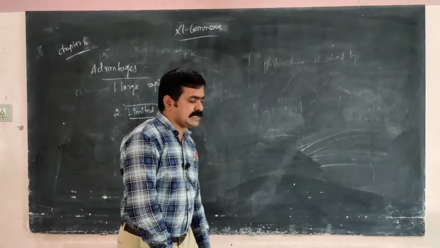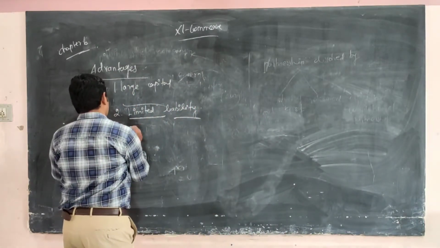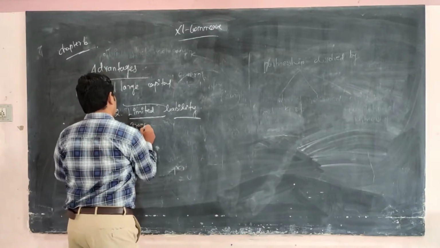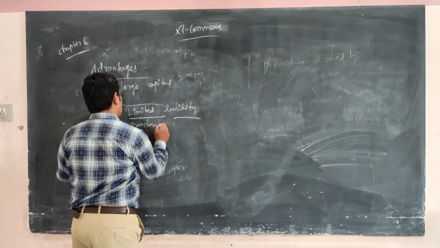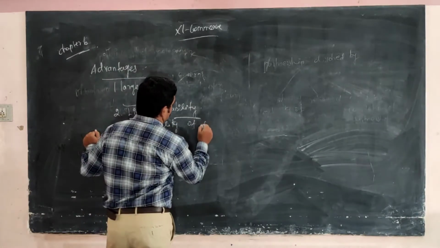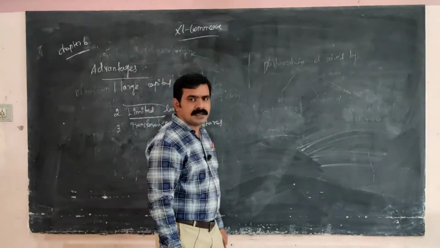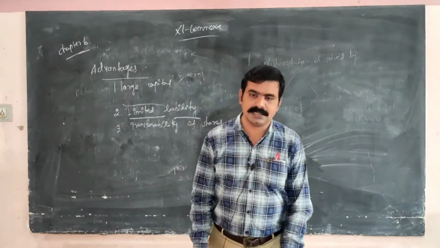Next one, transferability of the shares.